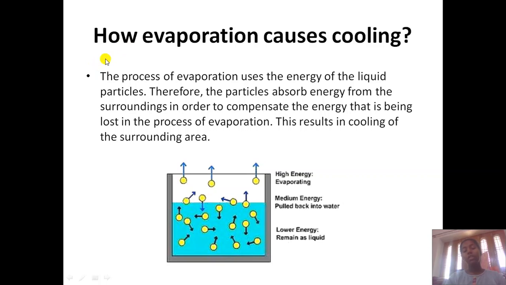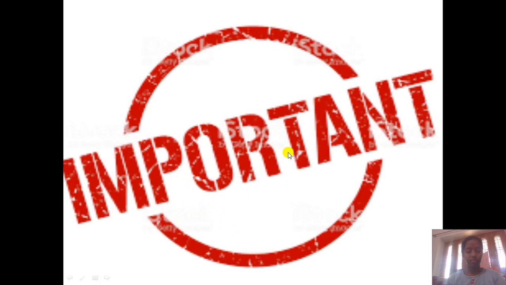Now we are going to do one of the most important application based questions. How does evaporation cause cooling? The process of evaporation uses the energy of liquid particles. Therefore, the particles absorb energy from the surroundings to compensate for the energy being lost in the process of evaporation, and this results in cooling of our surroundings. So whenever there is evaporation, it causes cooling. We are going to continue this in the next session.